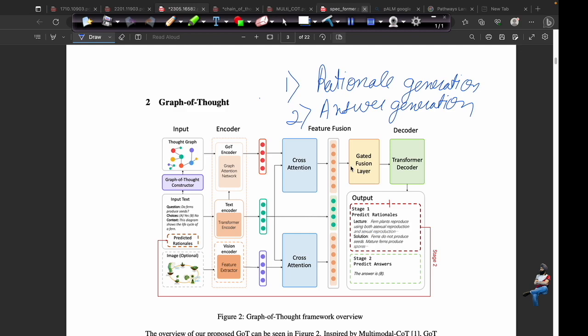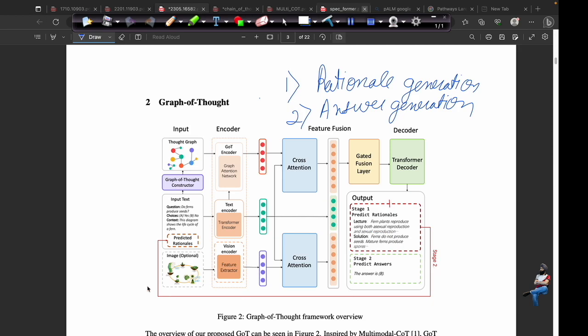It is also performing single head attention, and it is able to perform the interaction between the graph and image data using the text data. Then it is sent to the transformer decoder, and the transformer decoder generates some rationale. That rationale is appended to the input text, and that entire input text with rationale is sent to the graph of thought constructor. The graph of thought constructor generates some logical graph out of the entire input text.